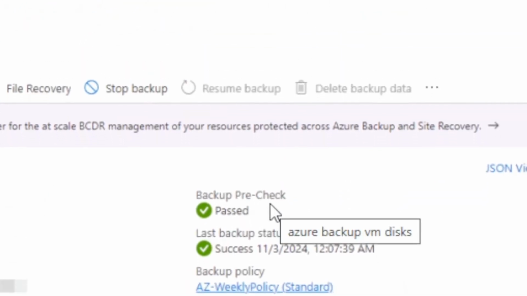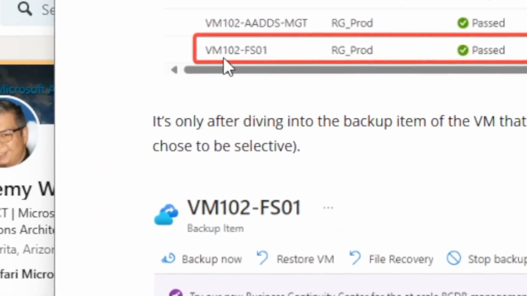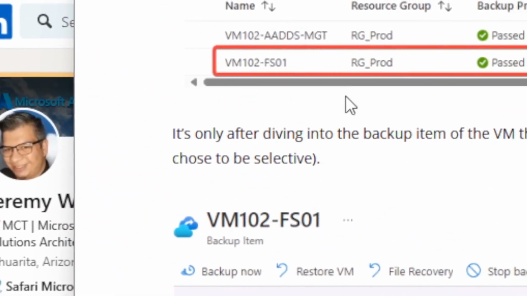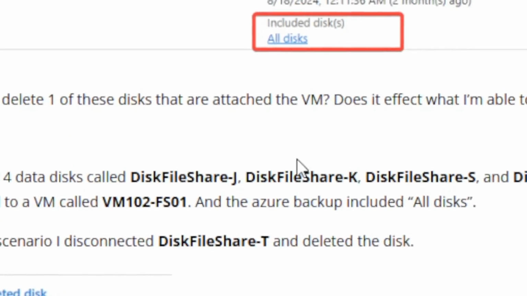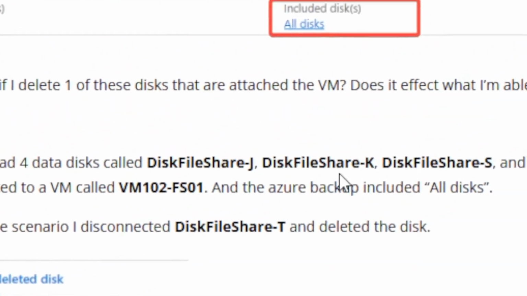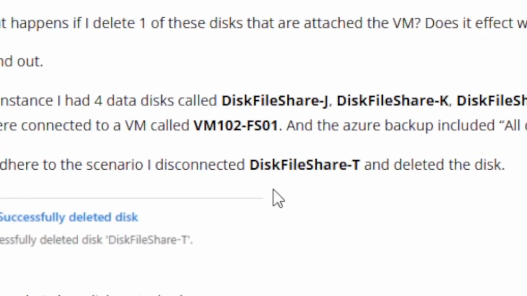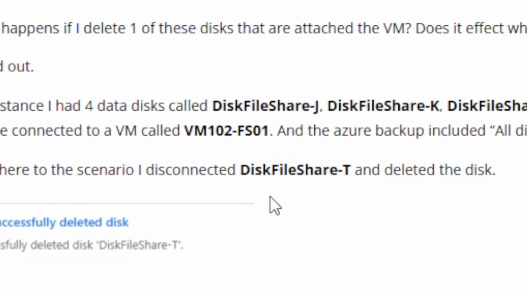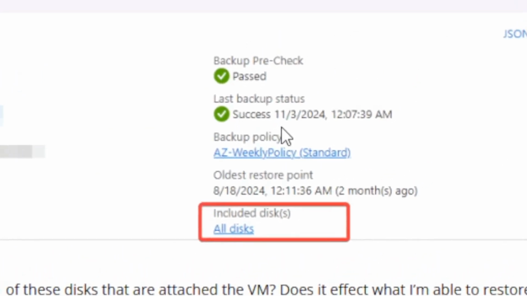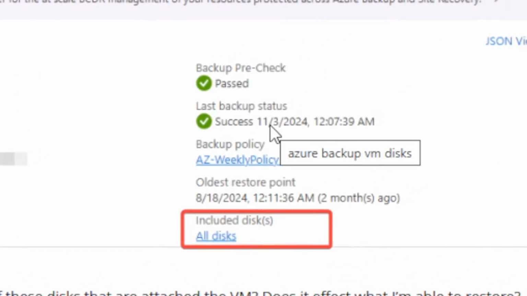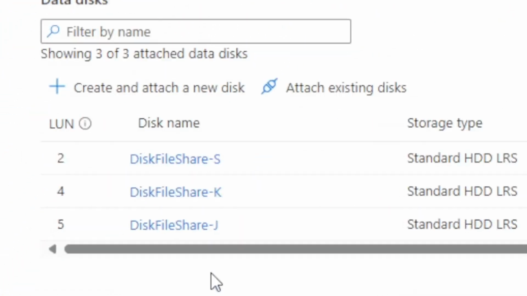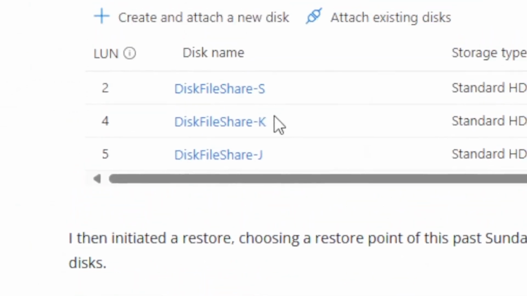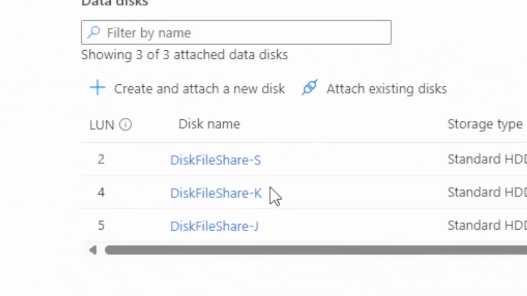This is a scenario that I recreated. I had a VM that was being successfully backed up called VM102 FS01, and it had 4 disks attached: disk file share J, K, S, and T. I went ahead and deleted the disk file share T because I knew I had a valid backup of November 3rd. Then we can see that I only had 3 disks remaining attached to the virtual machine.